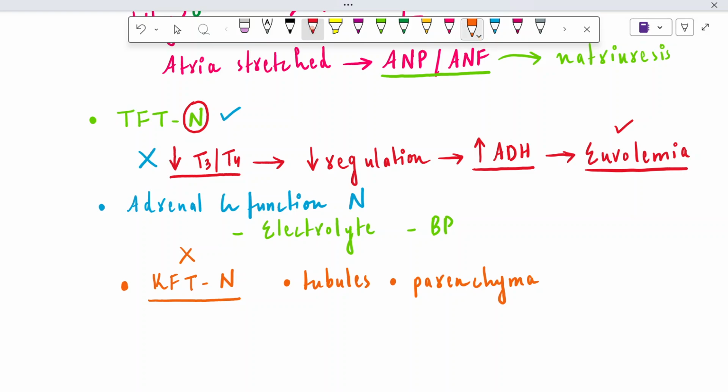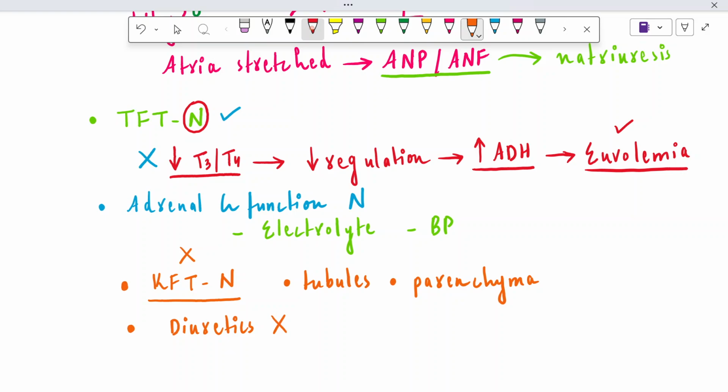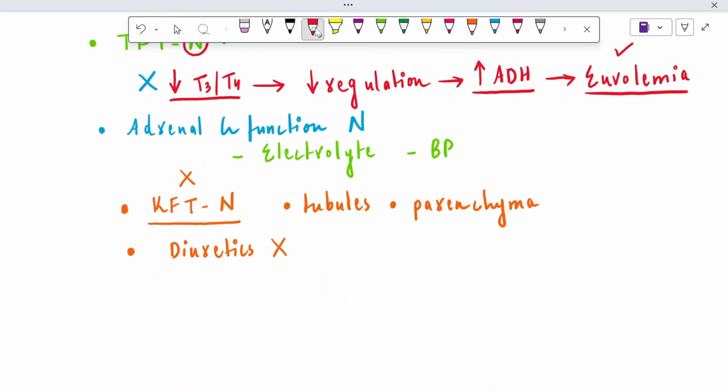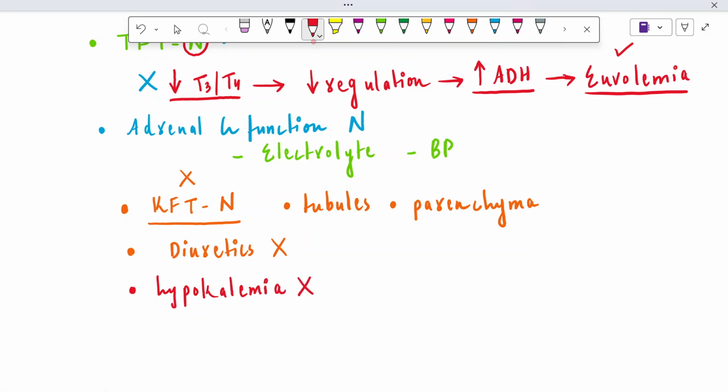The patient, in case of SIADH, should not be on diuretics while doing the test, because diuretics can affect the results. So diuretics must not be used within 1 week of the test, right? And there should be no hypokalemia. Why is that so? Hypokalemia should also not be included in the diagnosing criteria, because there is no acid base imbalance. What does it mean?